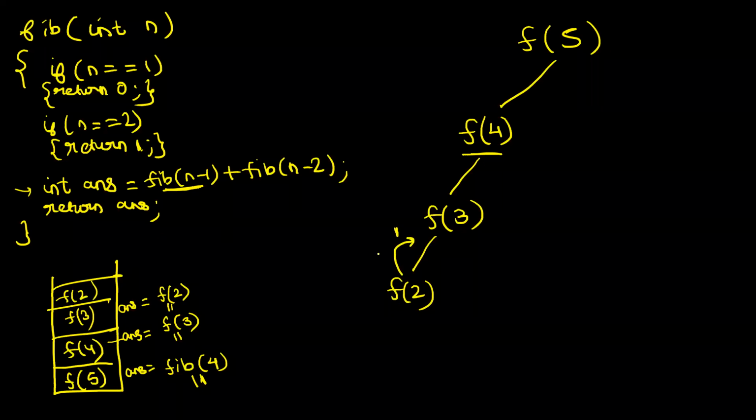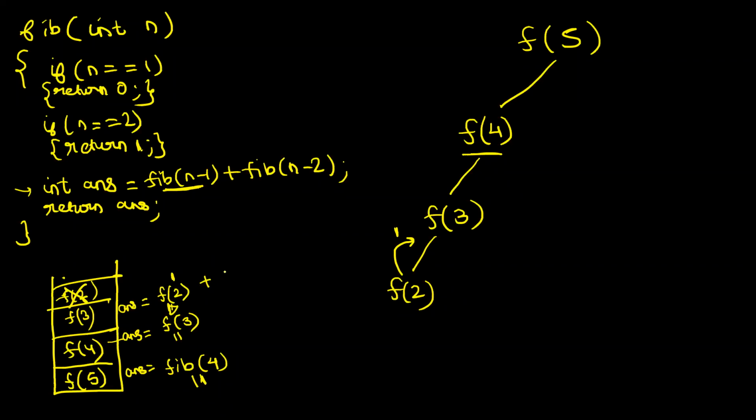So the f of 2 context has been removed from here; it gets destroyed. Now, where will I resume from? I will resume where I had paused last. I had paused at this f of 2, and this f of 2 is 1. Now, what is the remaining part of this line? Plus, then I will make a function call to f of n minus 2.